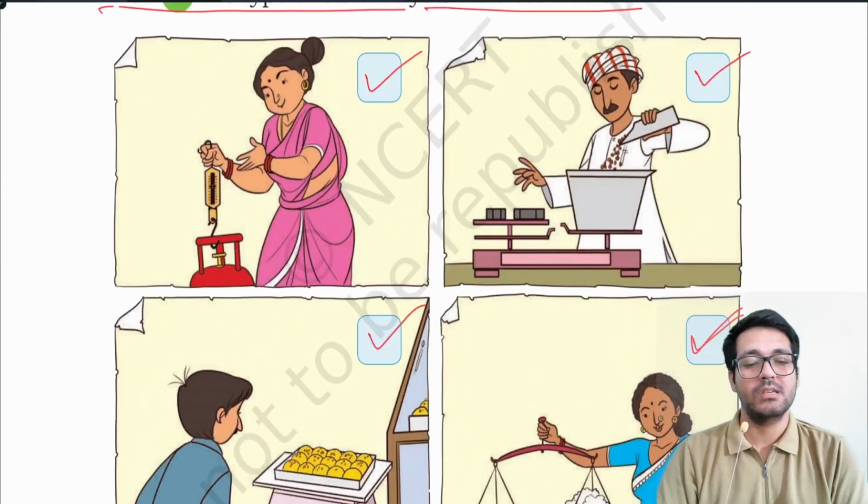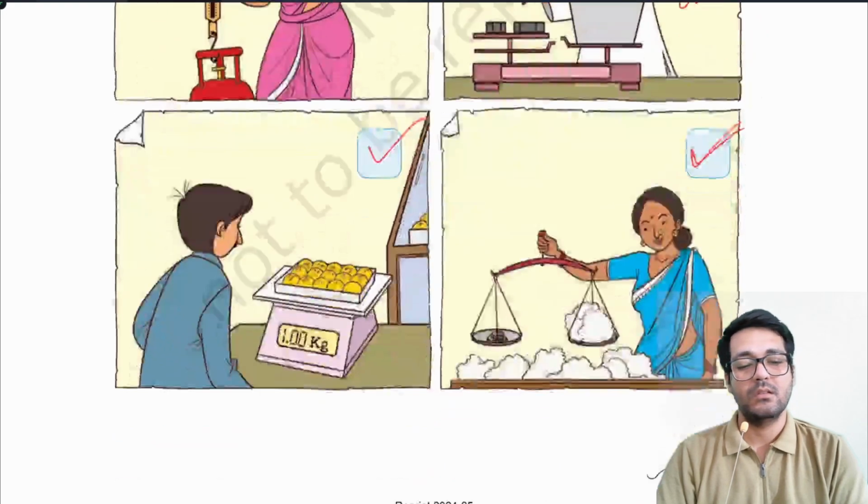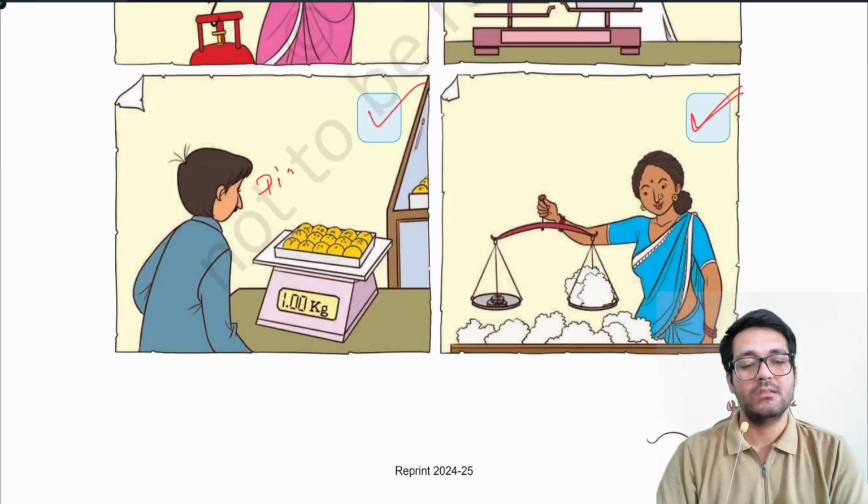Once again, this is spring balance. This is grocer's balance. This is digital balance. This is beam balance.